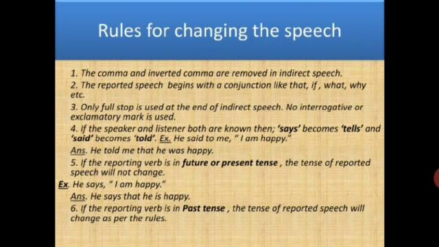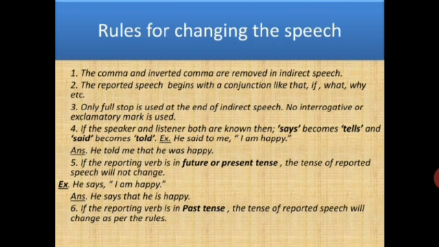The next rule is if the reporting verb is in future or present tense. What was the reporting verb? The first part, yes. He says or he said, he told. If that is in future tense or present tense, like he says, he will say, in that case what will you do? The tense of the reported speech will not change. आप reported speech का tense change नहीं करेंगे. For example, he says. See the first part. He says is in simple present tense. So what will I do? I am happy, जो कि reported speech है. I am not changing the tense of that part. He says that he is happy. I am writing he is. But ये he said होता तो I would have changed the tense.